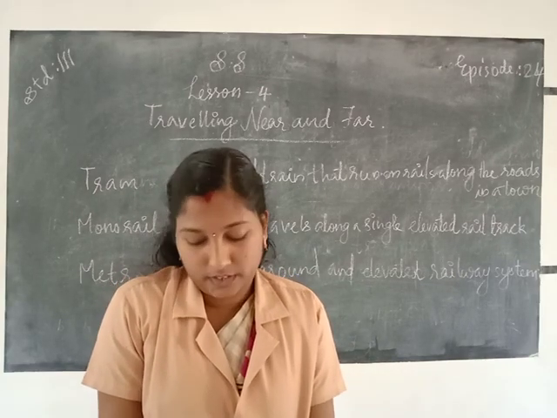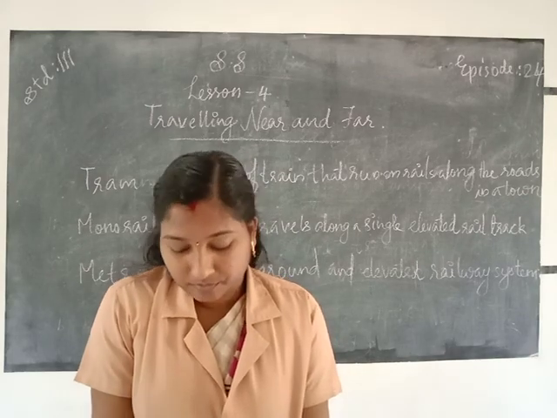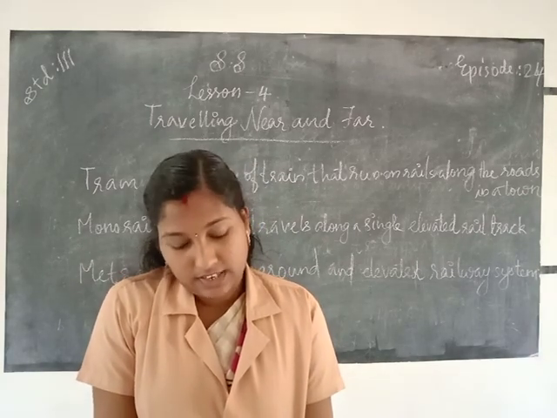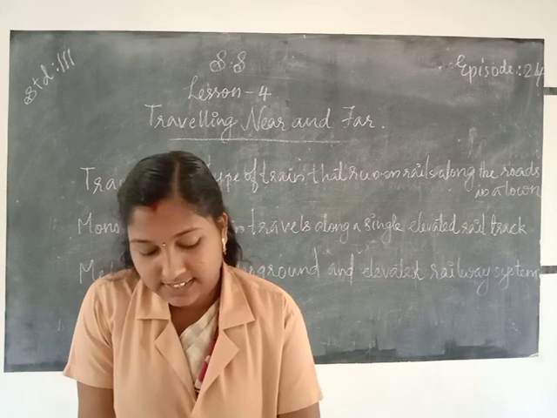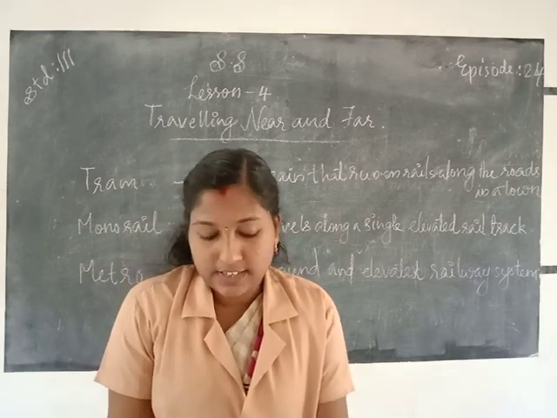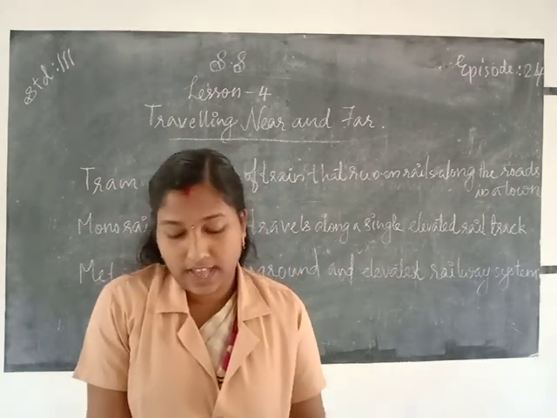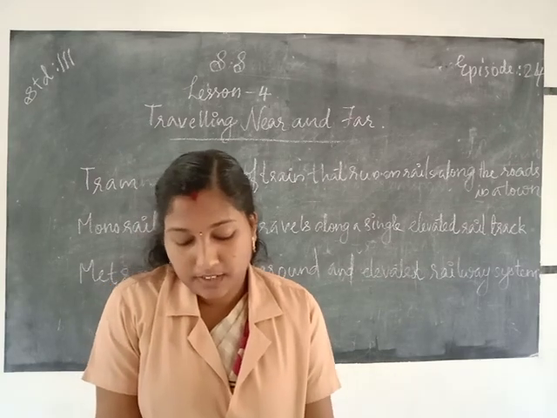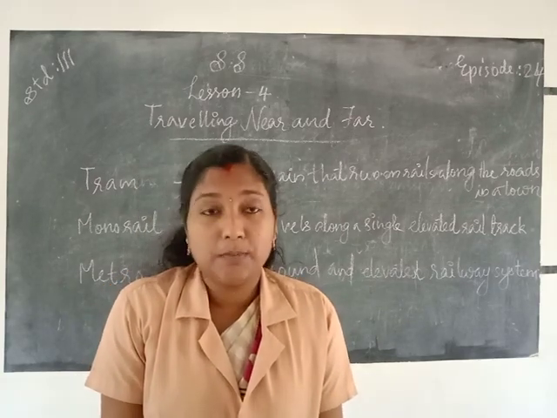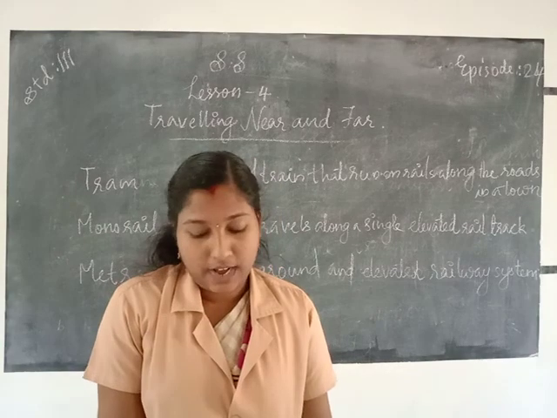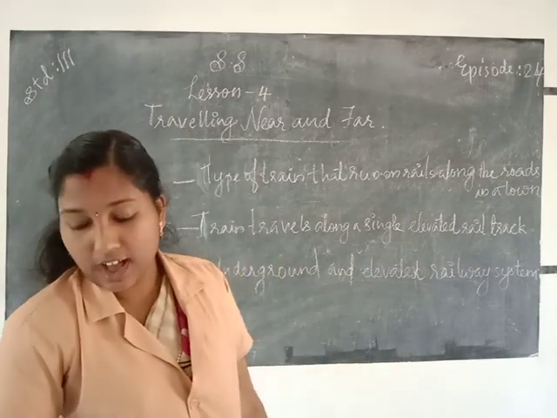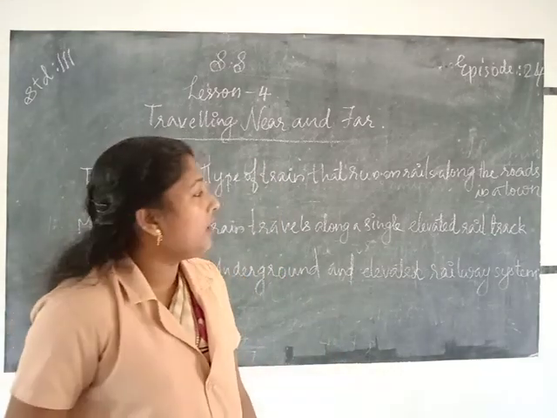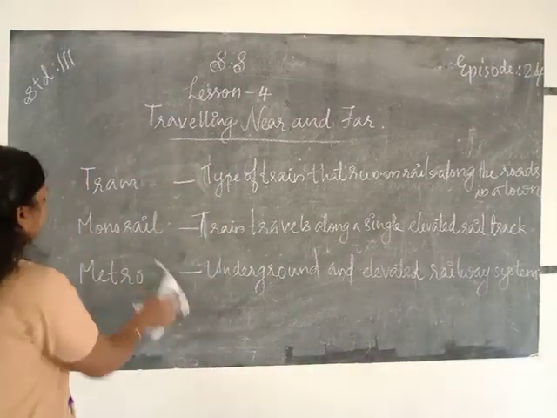We know about boat, then steamers, next ships, next liners. Do you know what liners are? Liner means a large ship used to carry passengers.